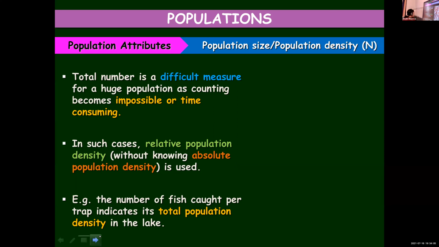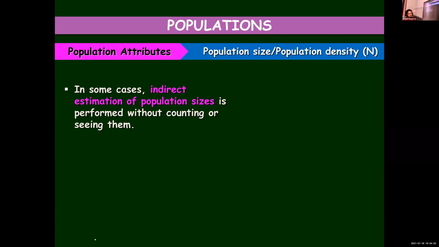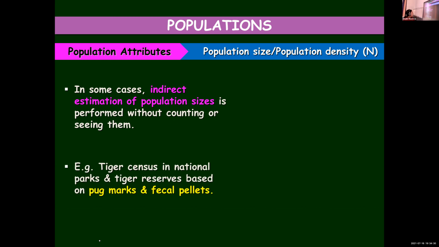So here you can see this example. In some cases, indirect estimation of population sizes is performed without counting or even seeing them. Sometimes even without seeing, we are going to calculate. Example, tiger census in the national park and tiger reserves.